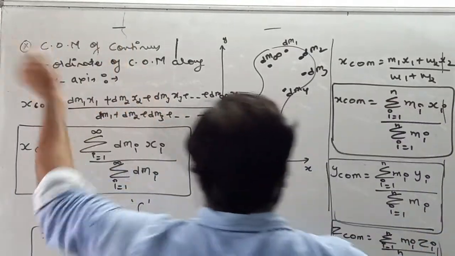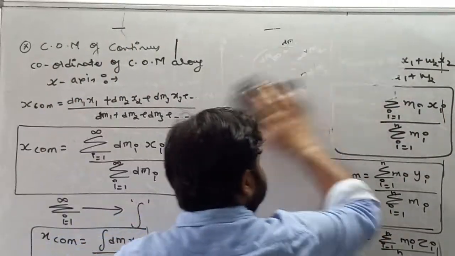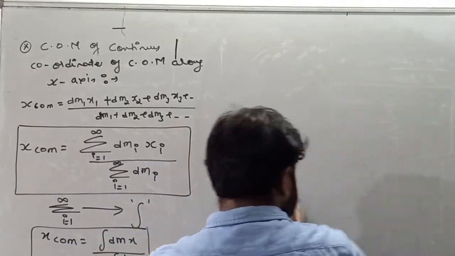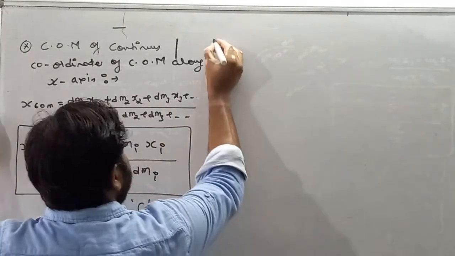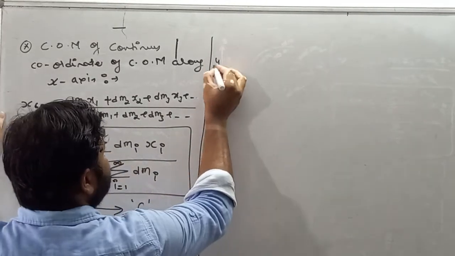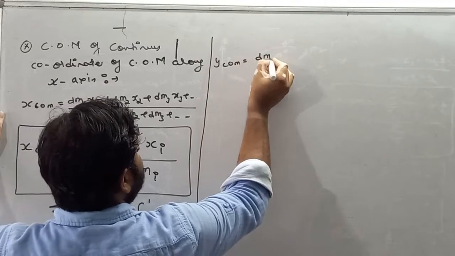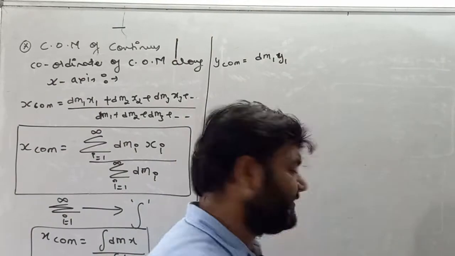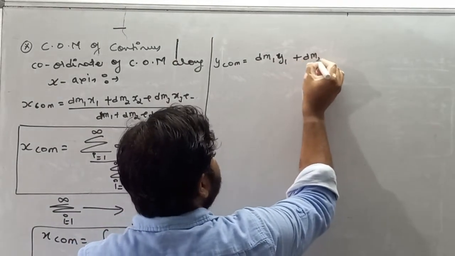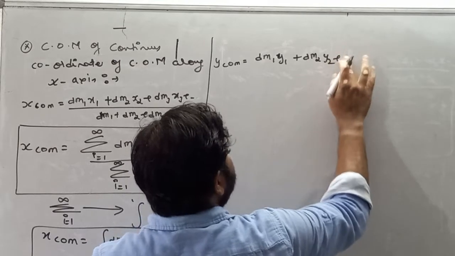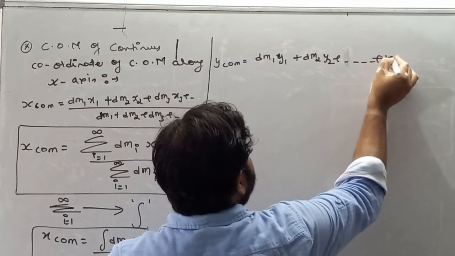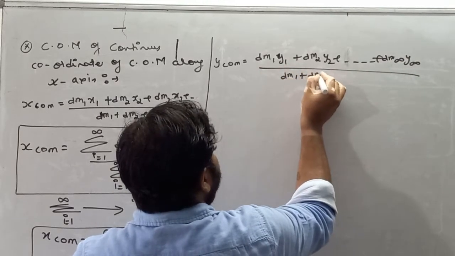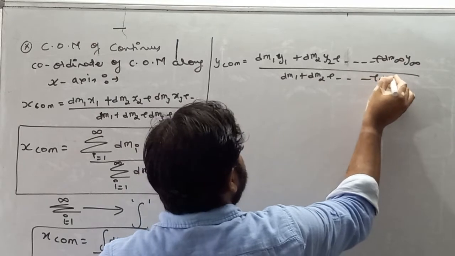Similarly, if we wish to find the y coordinate, dear student, then what we have to do is, y center of mass is equal to dm_1 y_1, that is first particle mass and its y coordinate, plus dm_2 y_2 up to, dear student, infinity, up to dm_infinity y_infinity upon dm_1 plus dm_2 up to dm_infinity.